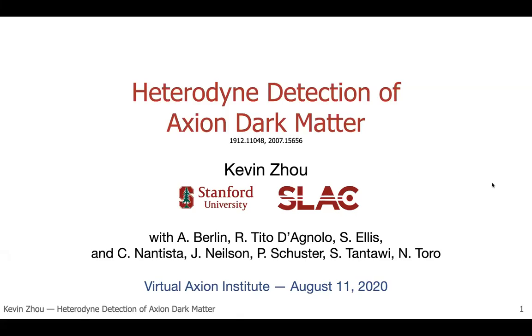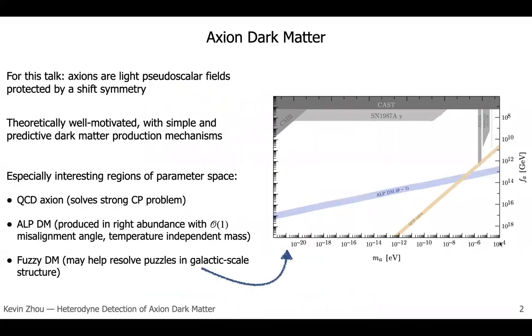Hi, I'm Kevin Zhou. I'm a particle phenomenology graduate student at SLAC, and today I'd like to tell you about some of our new ideas for detecting axion dark matter. In this talk, I'm going to be using a relatively expansive definition of axions. For me, an axion is any light pseudoscalar field whose mass is protected by shift symmetry.